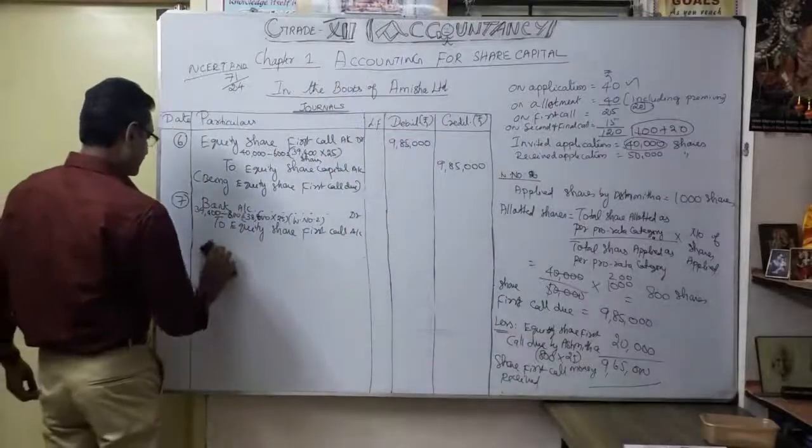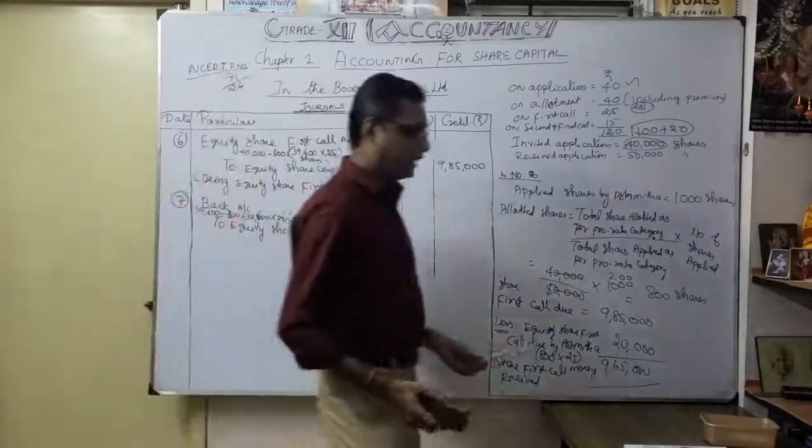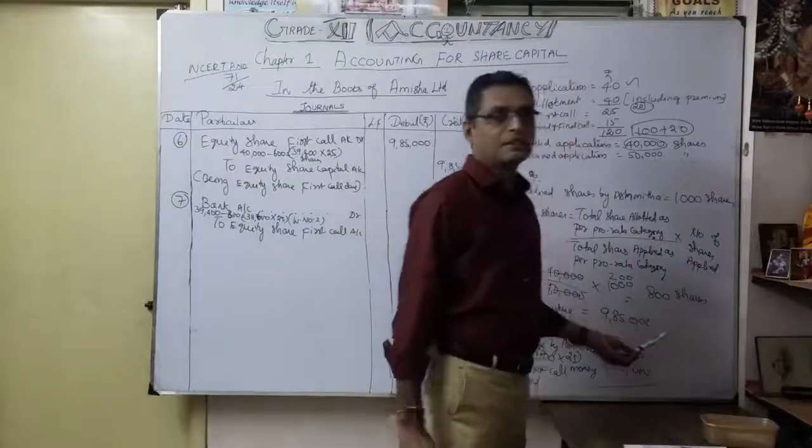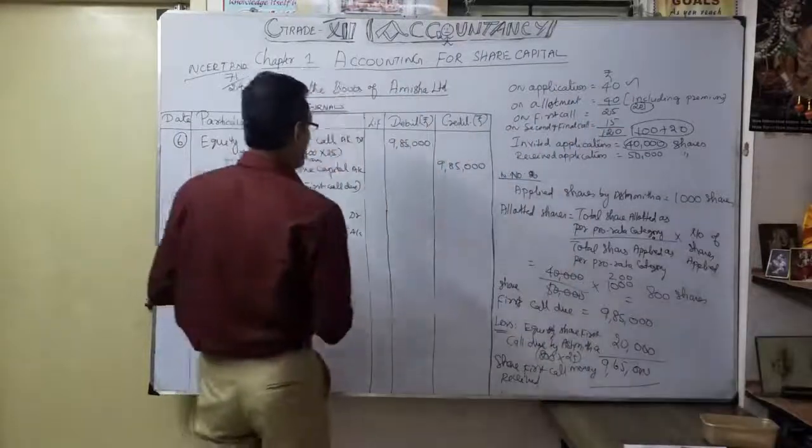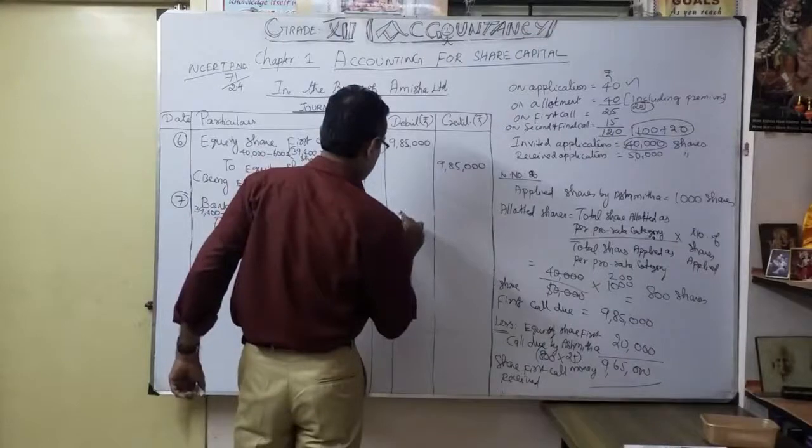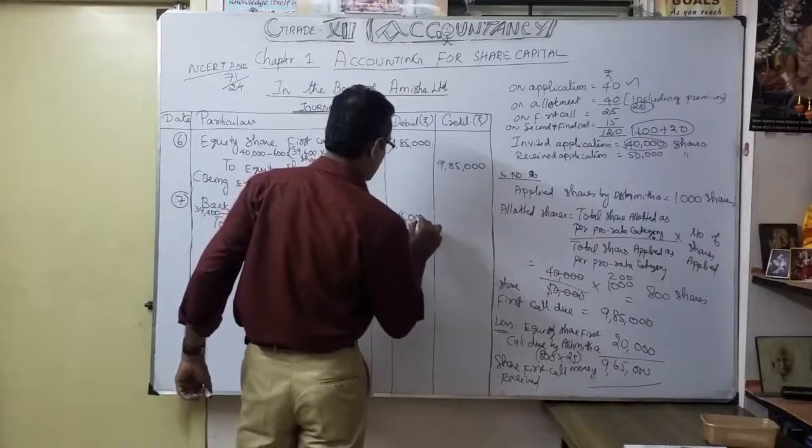That is the amount we get. Only 9,65,000 can we get, because Ashmita was allotted 800 shares and did not pay. That's why you get only 9,65,000.